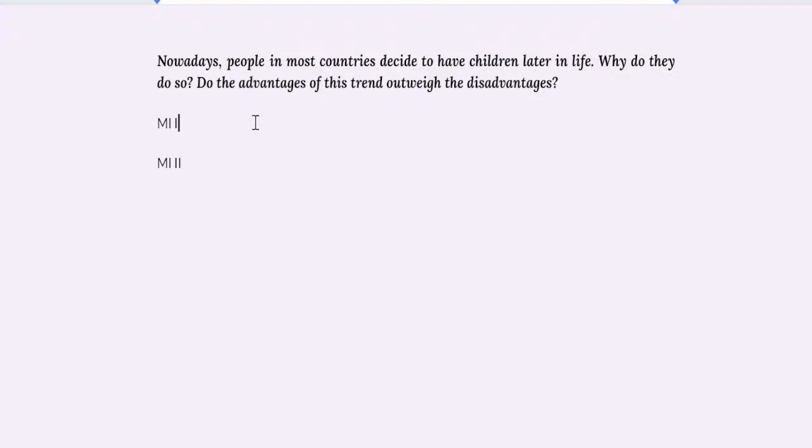People live much longer lives. You don't have to get married at 18 because you're not going to die at 50 anymore. You live to 70, 75, 80. I think culture has also changed. There's not so much pressure on people nowadays. Society is not so close-minded anymore.